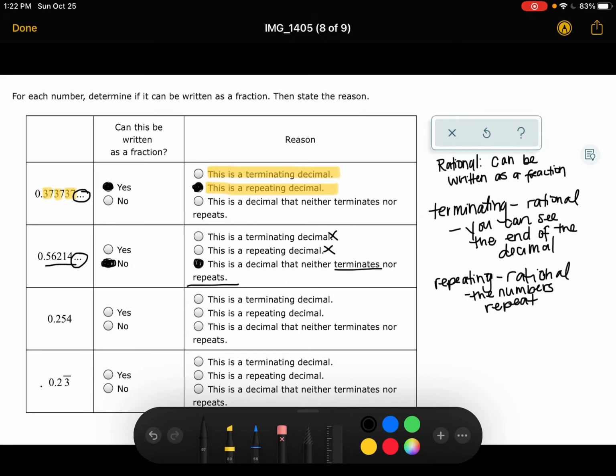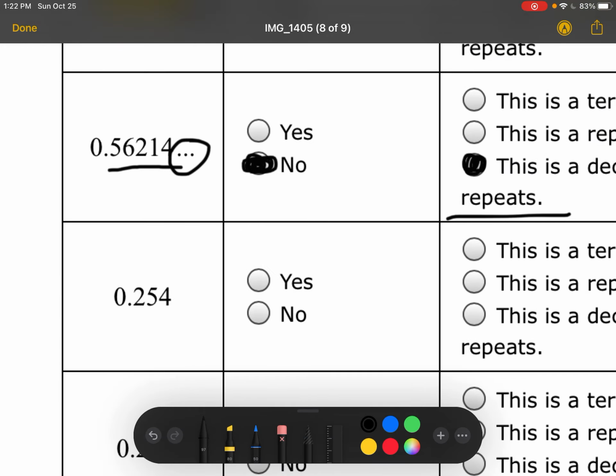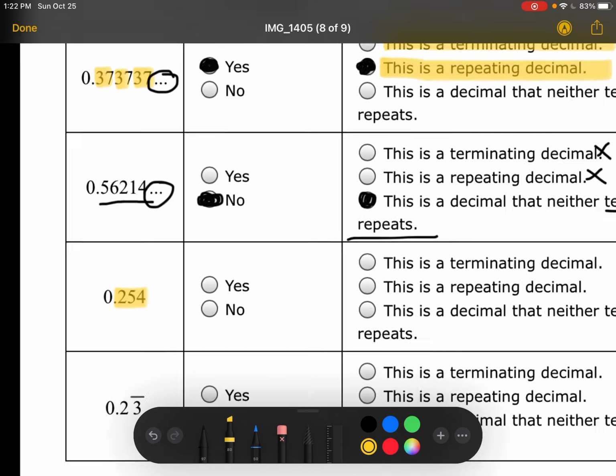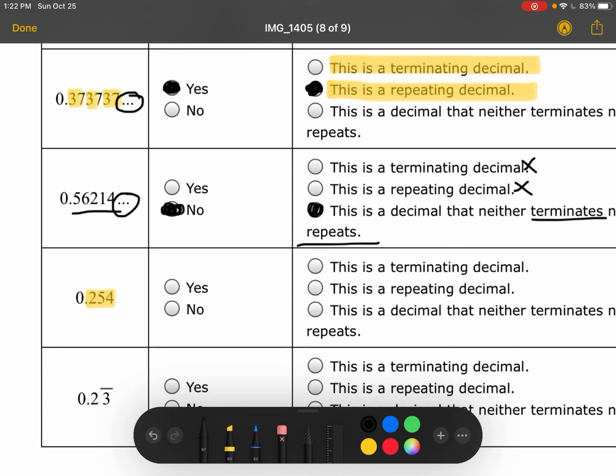For this one, 0.254, I can see the end of that decimal. Because I can see the end of it, this is a terminating decimal. Yes, it can be written as a fraction.